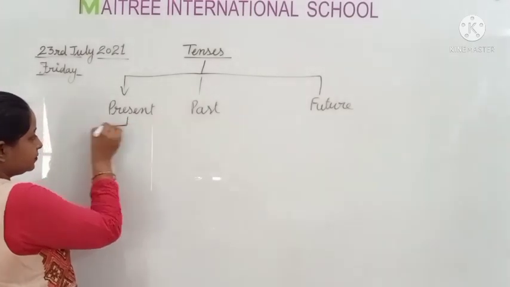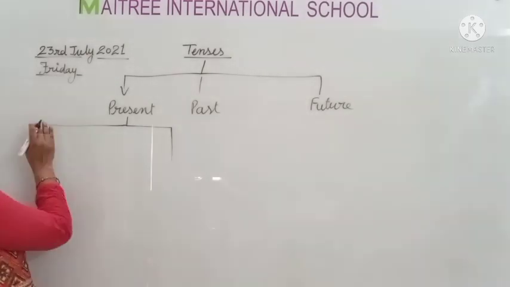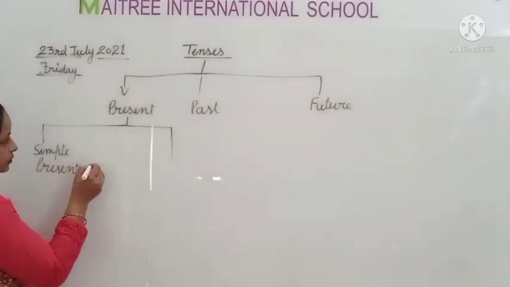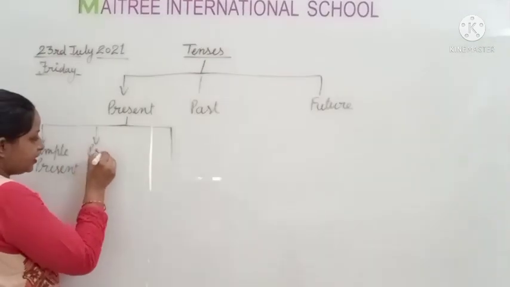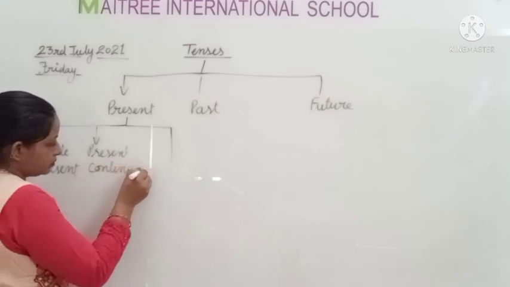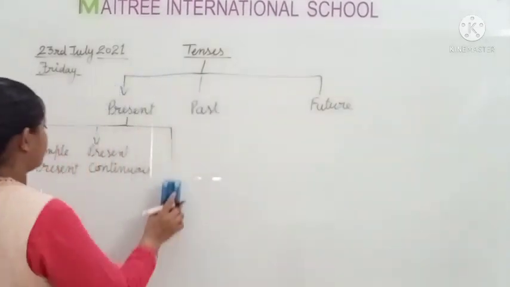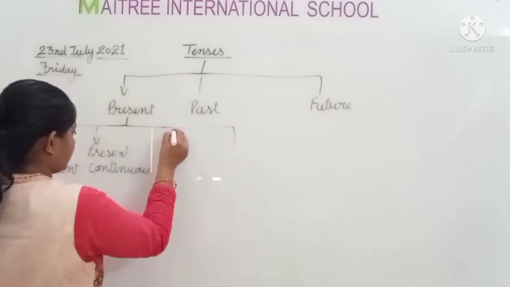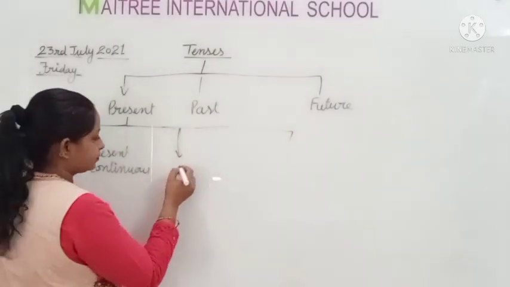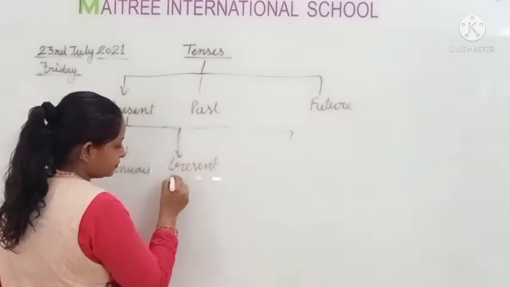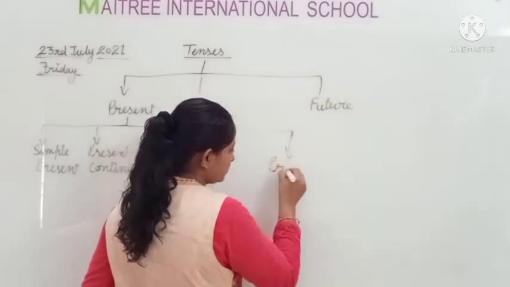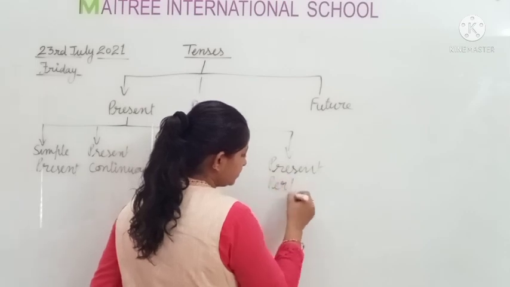First one is simple present, second one is present continuous, third one is present perfect, and fourth is present perfect continuous.